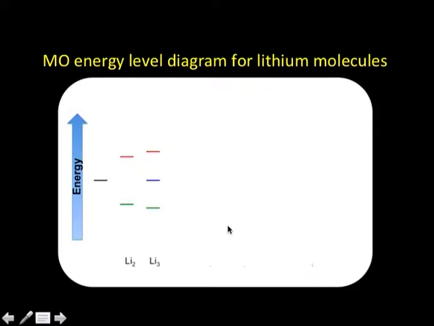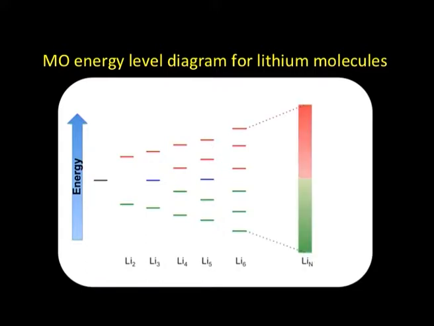Let us go further. Think of Li4. Since there are 4 atomic orbitals combining now, one from each lithium atom, I will get 4 molecular orbitals. 2 of them will be bonding and 2 will be anti-bonding. Going further, say Li5: 2 bonding molecular orbitals, 1 non-bonding and 2 anti-bonding. Li6: 3 bonding, 3 anti-bonding, and so on and so forth. We can continue doing that. When I continue and take a large number of lithium atoms, what do I get?